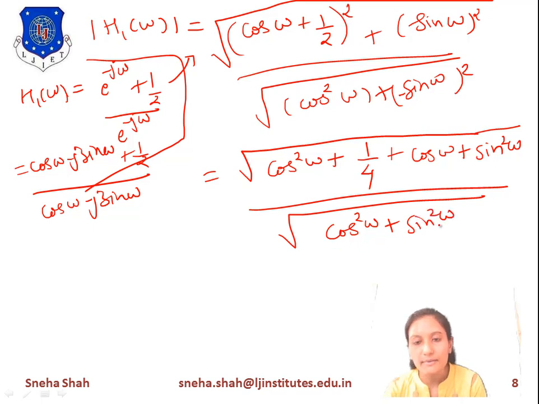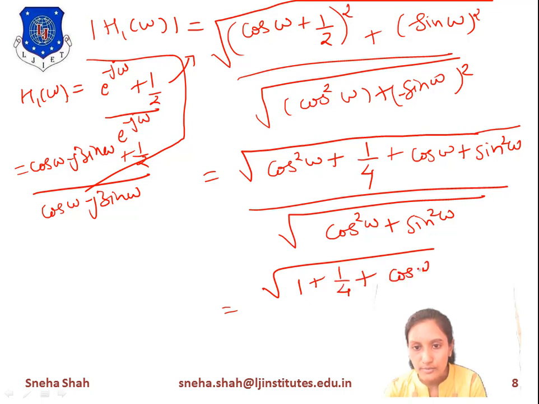Now cos square omega plus sin square omega equals 1. Under root 1 equals 1, so the denominator part becomes 1. And the numerator part is cos square omega plus sin square omega, which gives you the output as 1 plus 1 by 4 plus cos omega, divided by under root 1, which means 1.